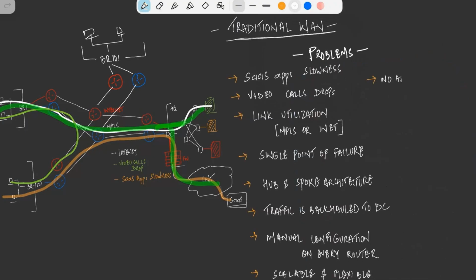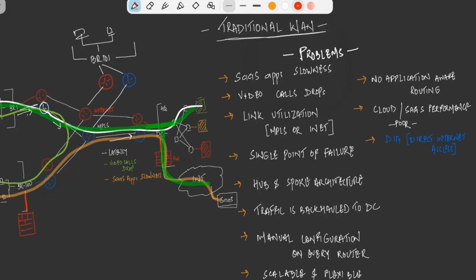So we also have a problem with no application awareness. In terms of routing, when we have different links available, different kinds of traffic, or any kind of performance-related issue, for example cloud-based or performance-based, that is where we are facing issues, right?